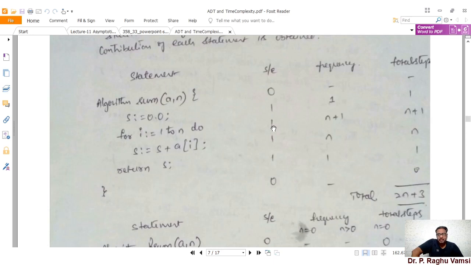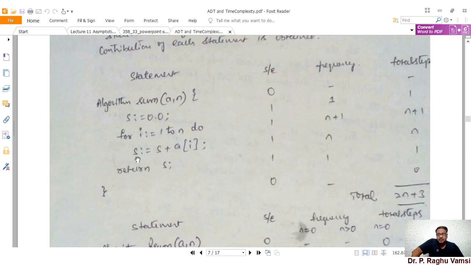It will execute, but this will execute n times, because for i is equal to 1 to n. That means for i is equal to 1 it will execute the first time. For i is equal to 2, it will execute a second time. For i is equal to 3, the third time. For i is equal to 4, the fourth time. Like that, for i is equal to n, the execution goes on. So since for one go it has one execution, but for n inputs, it will go for the frequency of n plus 1.